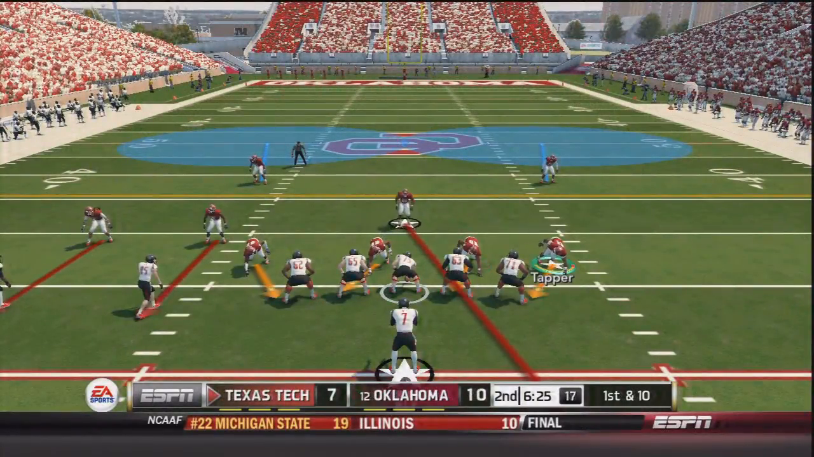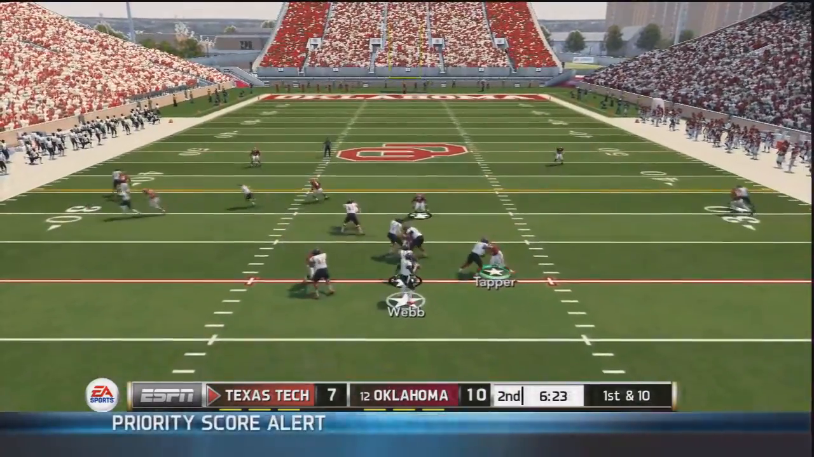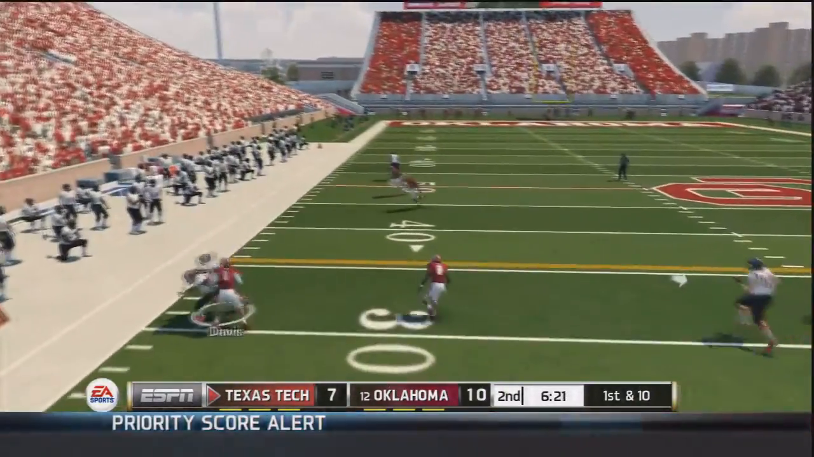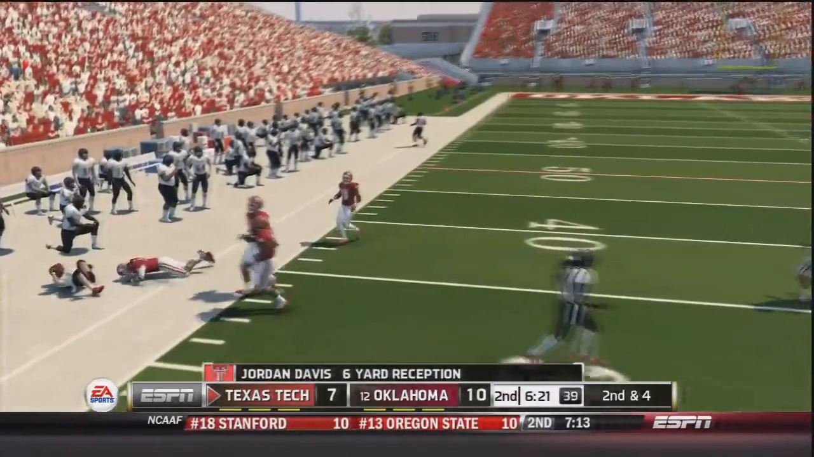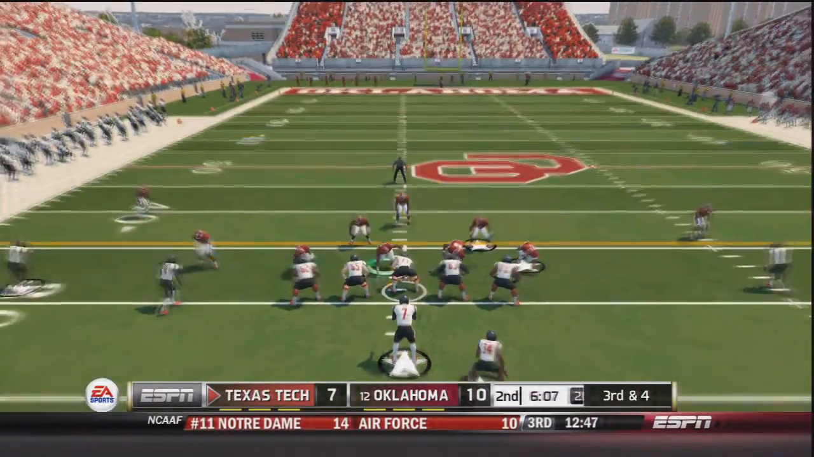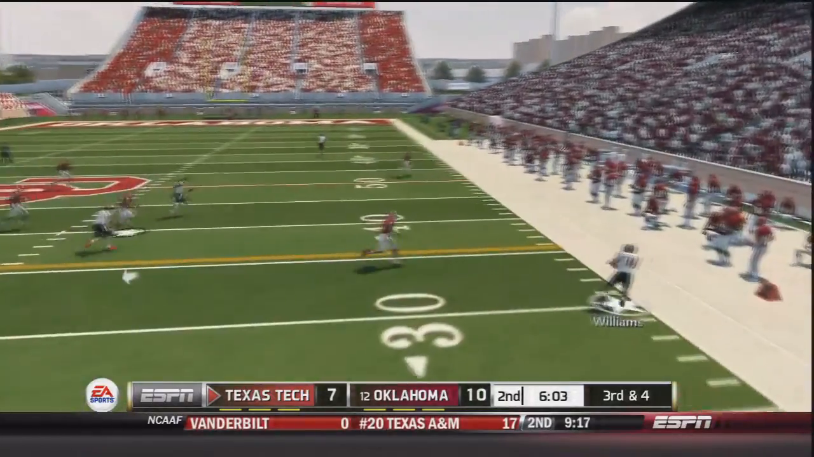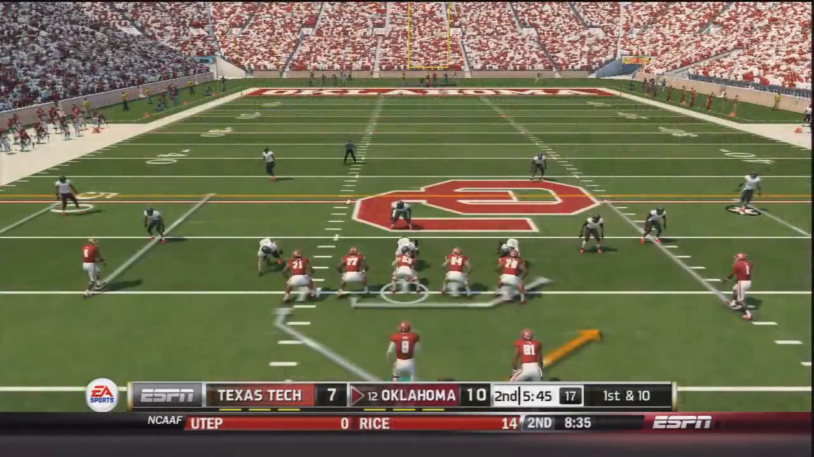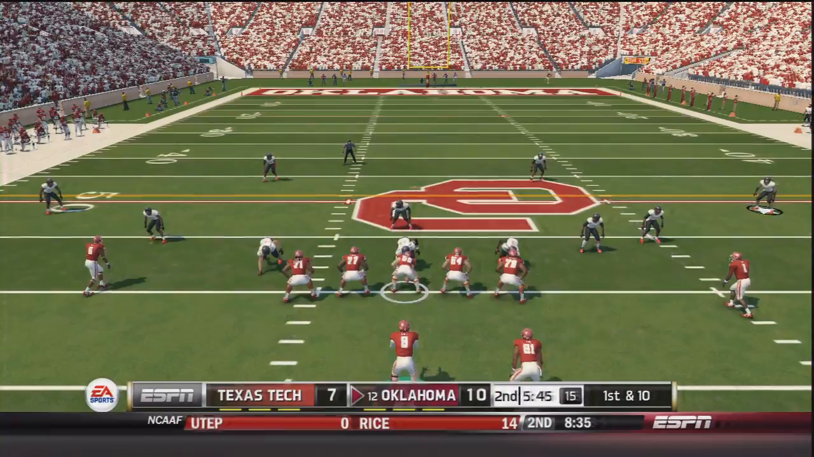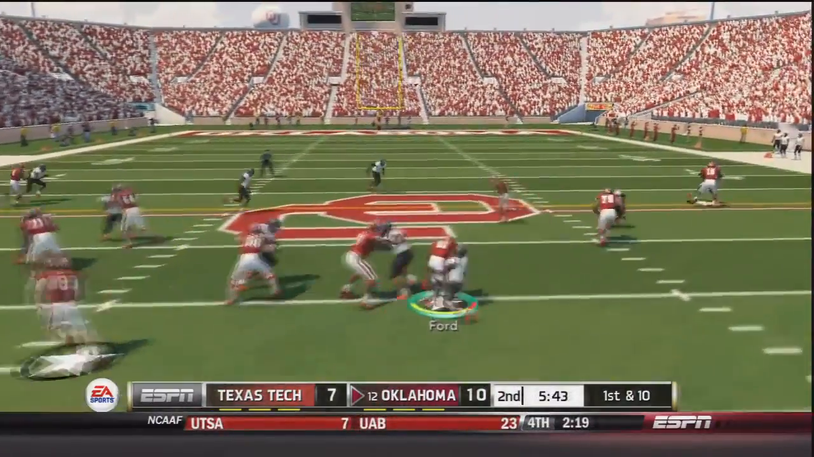Now we have to see how Texas Tech responds on 1st and 10. Webb drops back. He throws, and that pass is caught before being forced out of bounds after a 6-yard gain. Now 3rd and 4 for Texas Tech. Webb drops back, throws, and that is caught by Williams, but he steps out of bounds, so the ball would go back to Oklahoma.